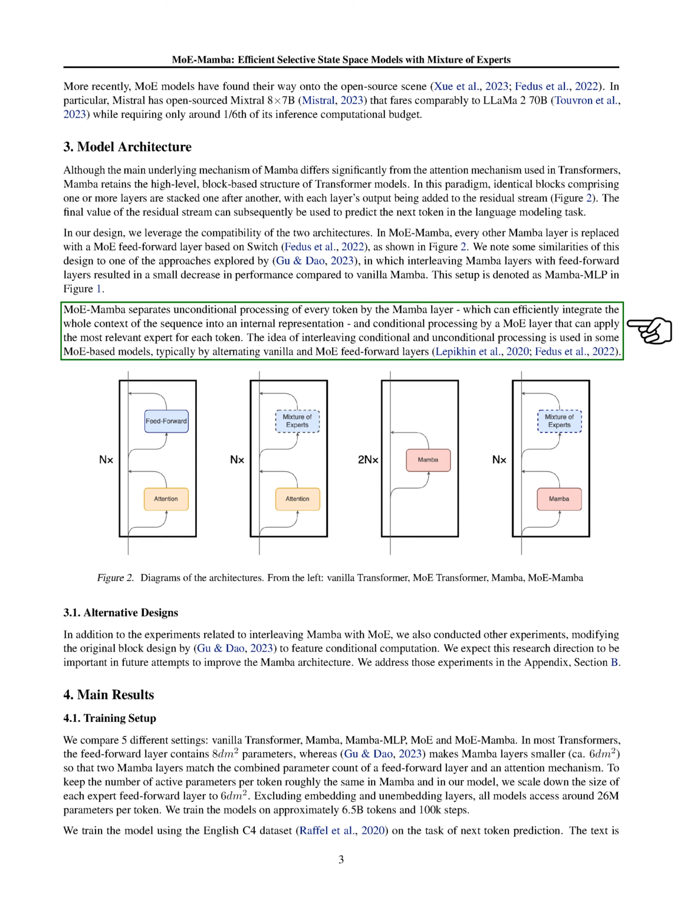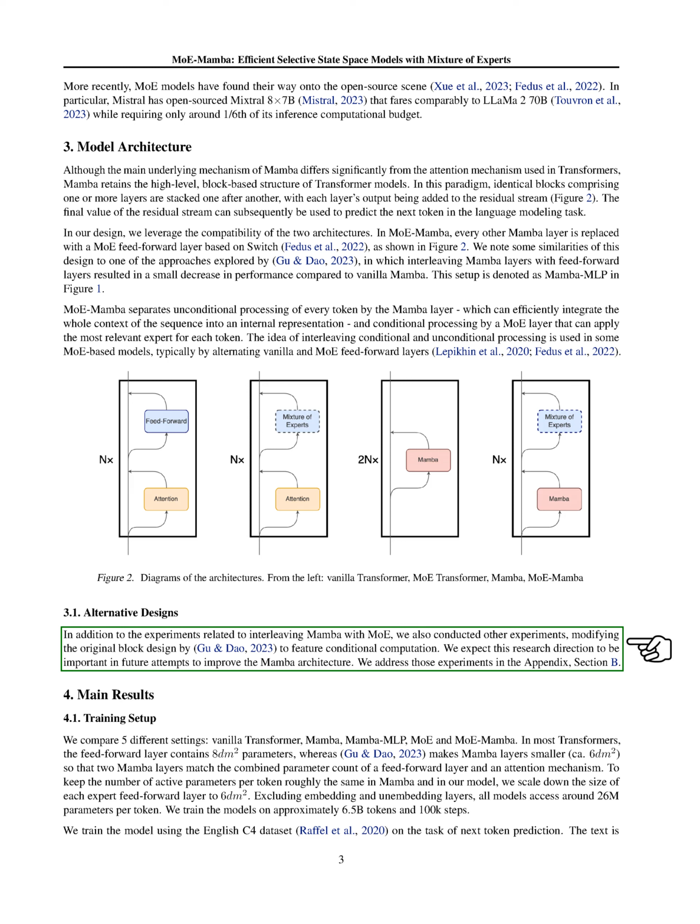Section. Alternative designs. We've conducted a variety of experiments, not only focusing on the combination of Mamba and MoE, but also exploring modifications to the original block design to incorporate conditional computation. We believe this line of research will be crucial in future efforts to enhance the Mamba architecture. More details about these experiments can be found in the appendix section. In our training setup, we compared 5 different configurations: the standard transformer, Mamba, Mamba-MLP, MoE, and MoE-Mamba.